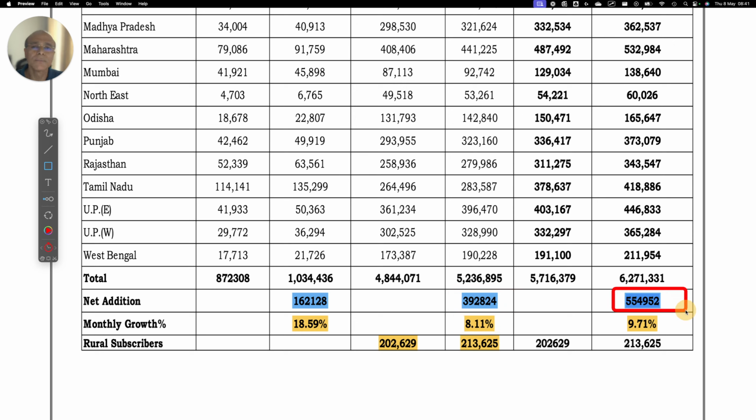The overall increase was 554k, which translates to 6.2 million, and it is 9.71%. The rural increase hasn't been very significant. If you see, only Reliance is doing rural, from 202k to 213k, and that shows up in the total as well, because Bharti is actually nil as far as rural is concerned.